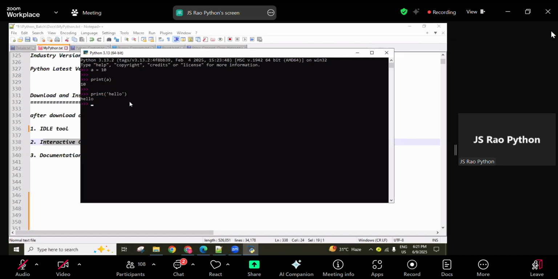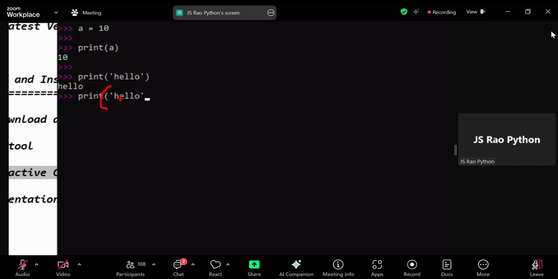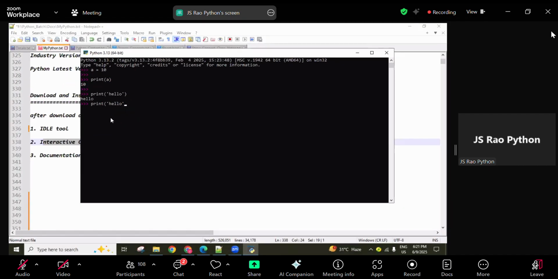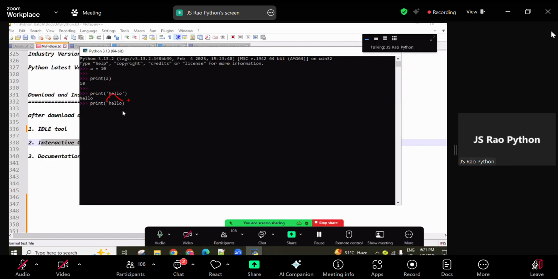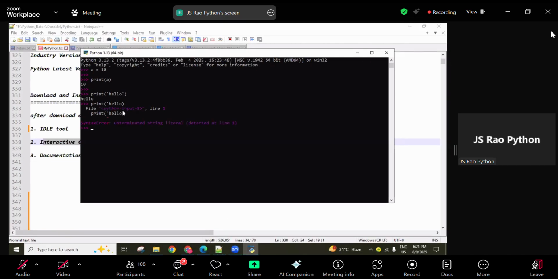If any statement is syntactically wrong, for example an open parenthesis is there, a close parenthesis is also required, but it is not closed and I try to execute, then it keeps waiting and does not terminate. Okay, now I'm closing it, but the quotation, guys, open is there and close is not there. So I try to execute, and then an error comes.